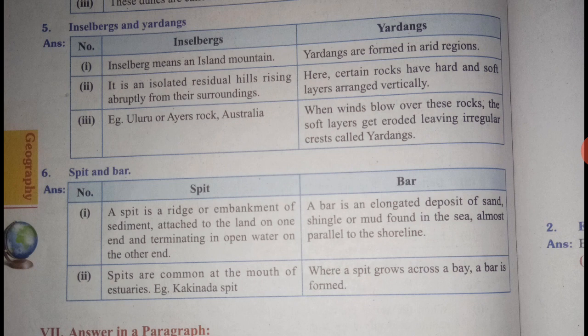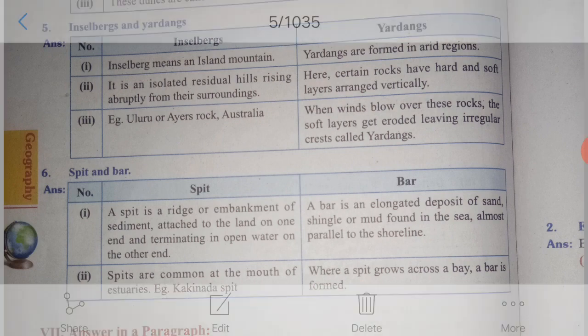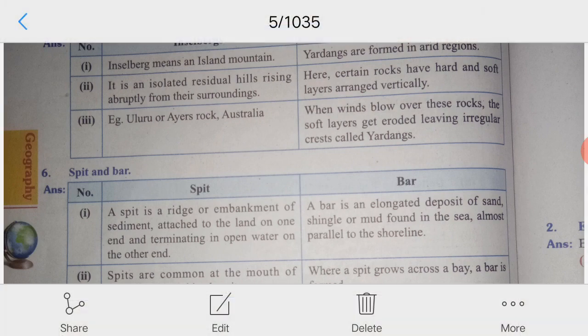Sixth question, spit and bar. A spit is a ridge or embankment of sediment attached to the land on one end and terminating in open water on the other end.